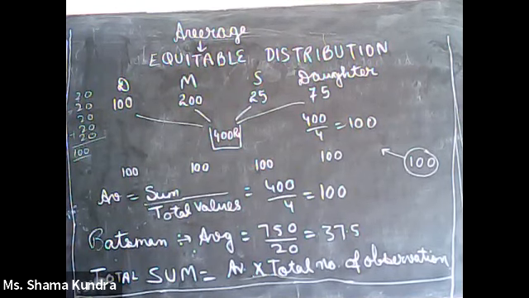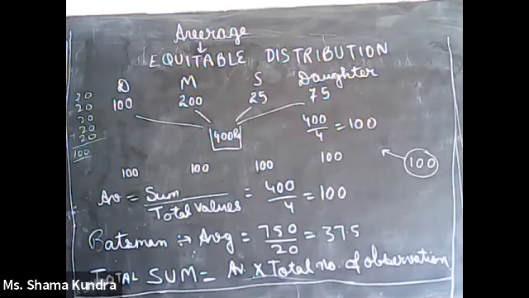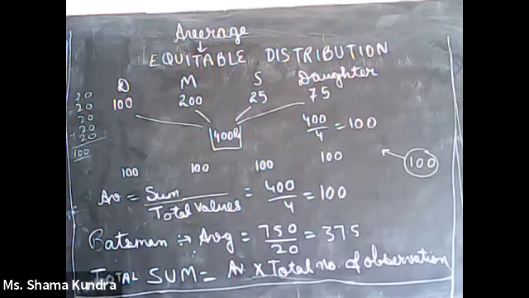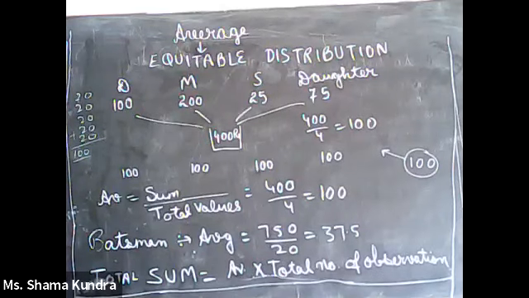Cricket innings or anything, these are also favorite types of sums which are asked in averages. So just remember, average is equitable distribution and average is nothing but sum divided by total. This is a very easy formula.